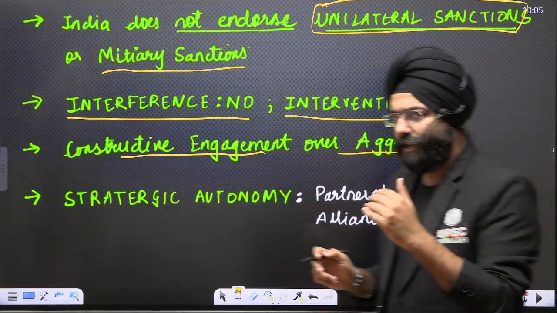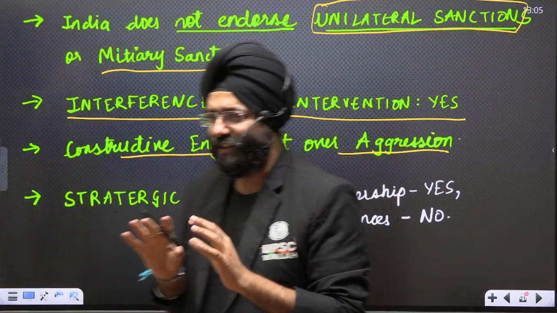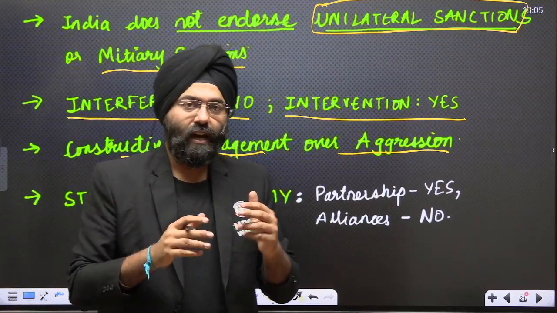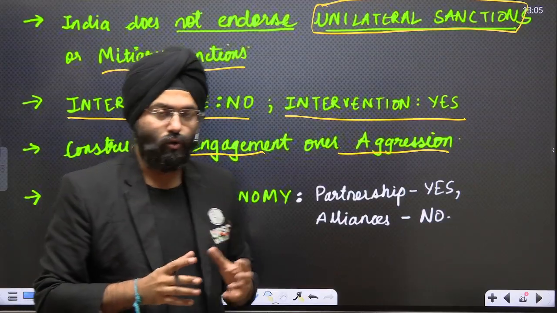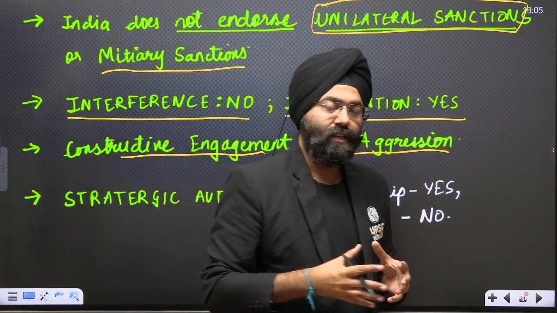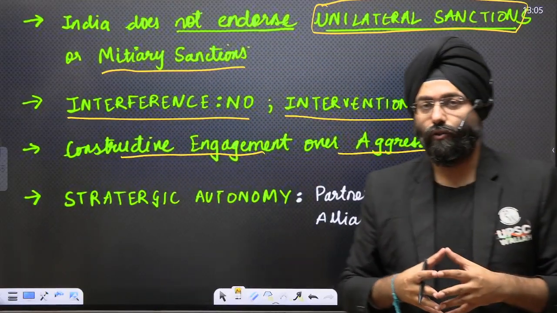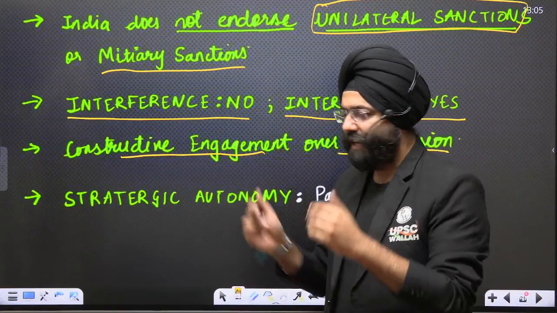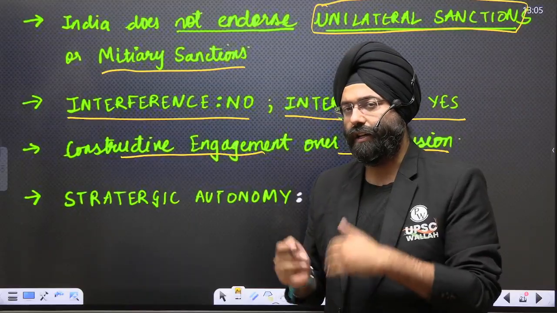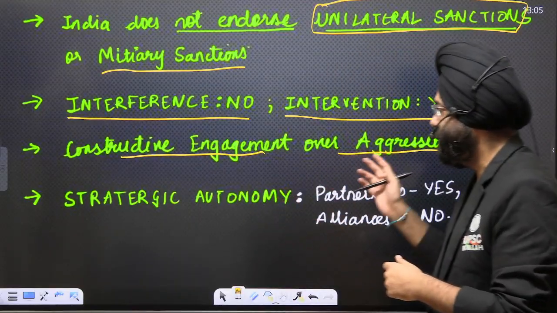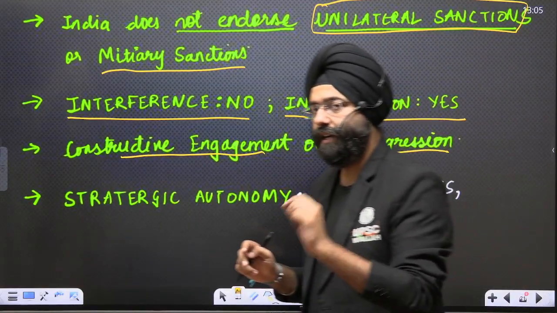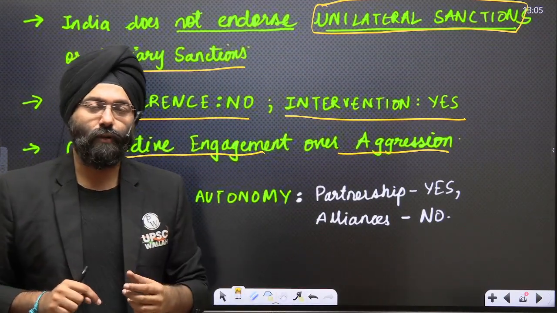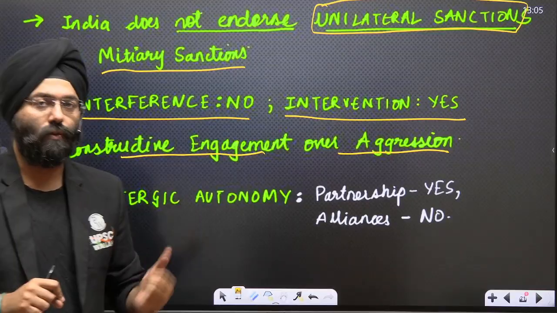Next is constructive engagement over aggression. India does not believe in a policy of excessive aggression against any country. We are a major player in the Indian Ocean region, but along with it, it is India's responsibility to have a balance of relations with all. So we have to constructively engage with all the countries, not just be aggressive in nature. When required, yes, but not unnecessarily. That is again a basic principle of multi-alignment.